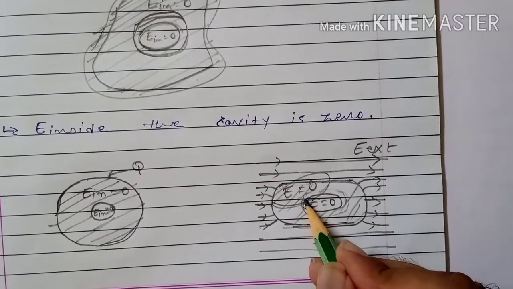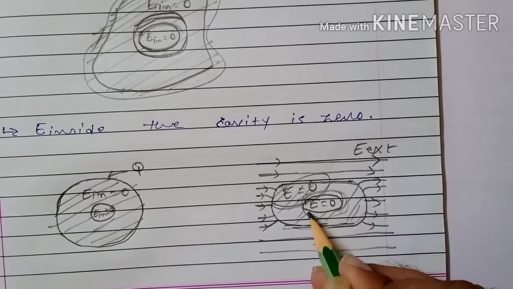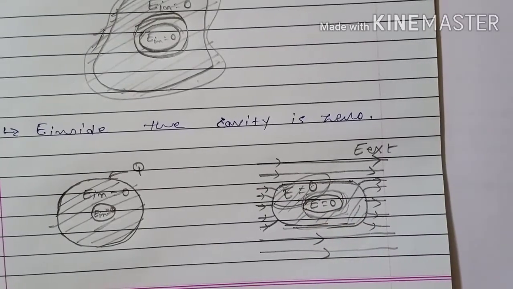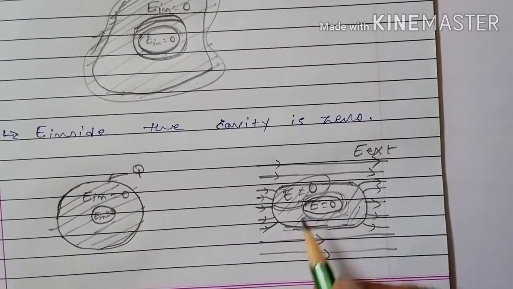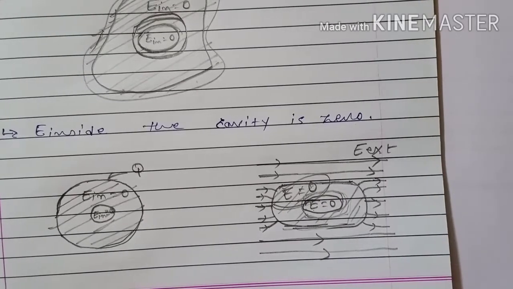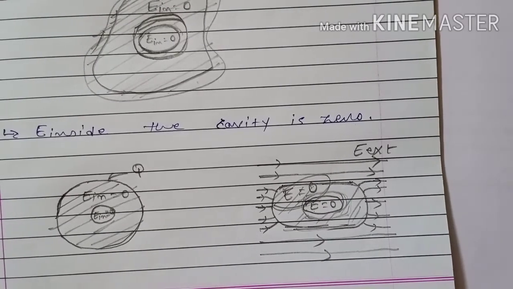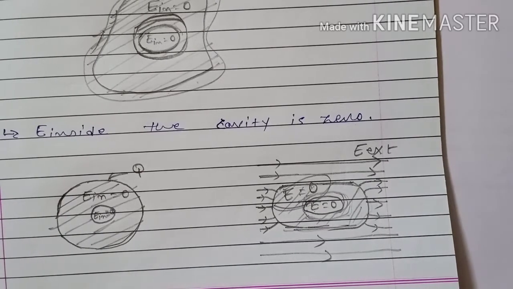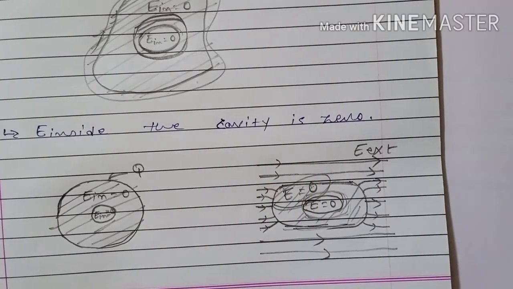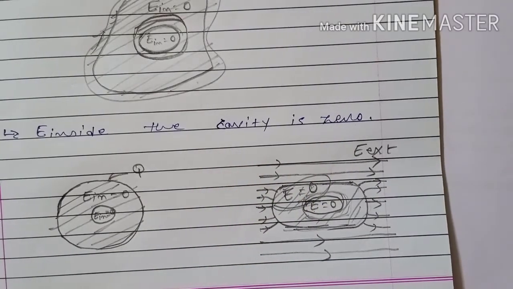Therefore, no net charge is there inside the cavity. Therefore, electric field inside the conductor and cavity is 0. Whether the conductor is placed in an external electric field or not, whatever is the shape of the conductor, electric field inside the cavity is 0 when there isn't any charge inside the cavity.